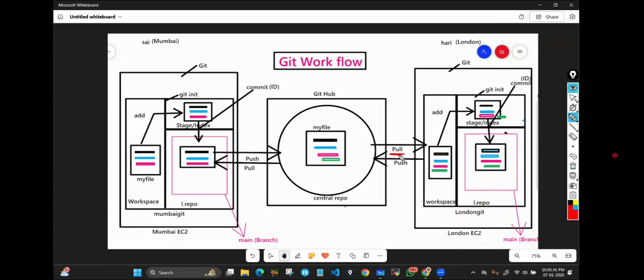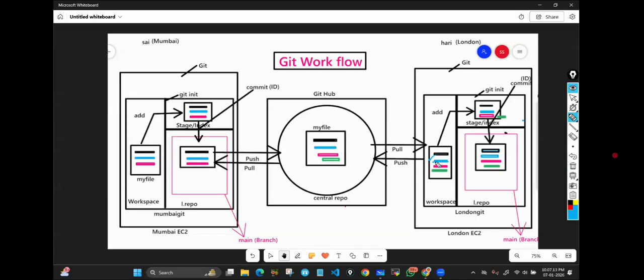The moment he runs the pull command, automatically that file along with that data, the black color data, will come here, here, here, in all 3 stages at a time. Then Hari will write some code. Focus on blue color. Hari will write this blue color code.